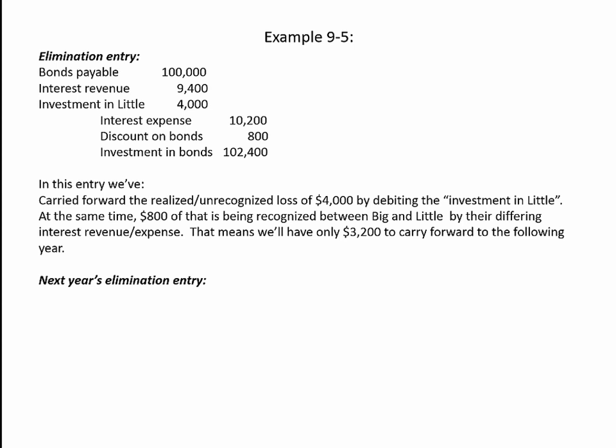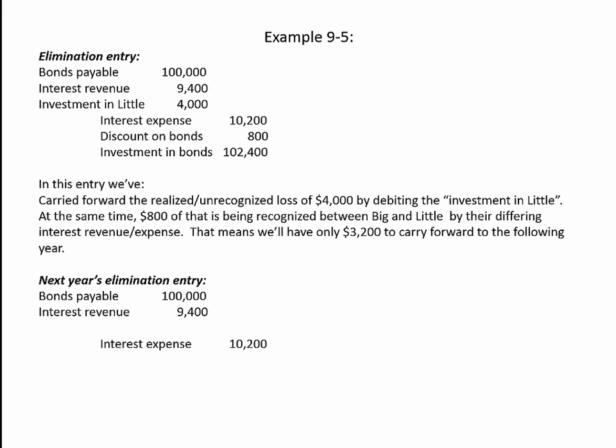Now let's see how that elimination entry up at the top for 2007 flows through to 2008. First, the bonds payable. I'm just going to copy line for line from the top entry to the bottom. Bonds payable is still $100,000, the face value. Interest revenue is still $9,400. Again, we're using straight line amortization, so it'll be very simple. That'll be the same each and every year.